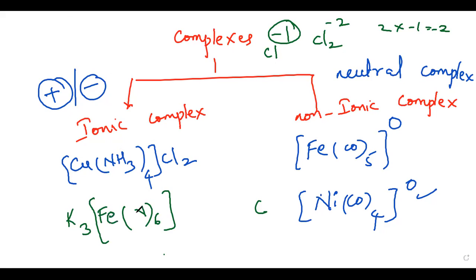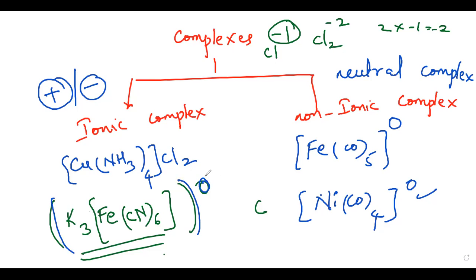This is iron and this is our cyanide. So what is this complex? Is it an ionic complex or not? You must understand that the total charge here is 0. There is no charge here. Total charges you are not finding anywhere here. So the total charge of this whole compound is 0.